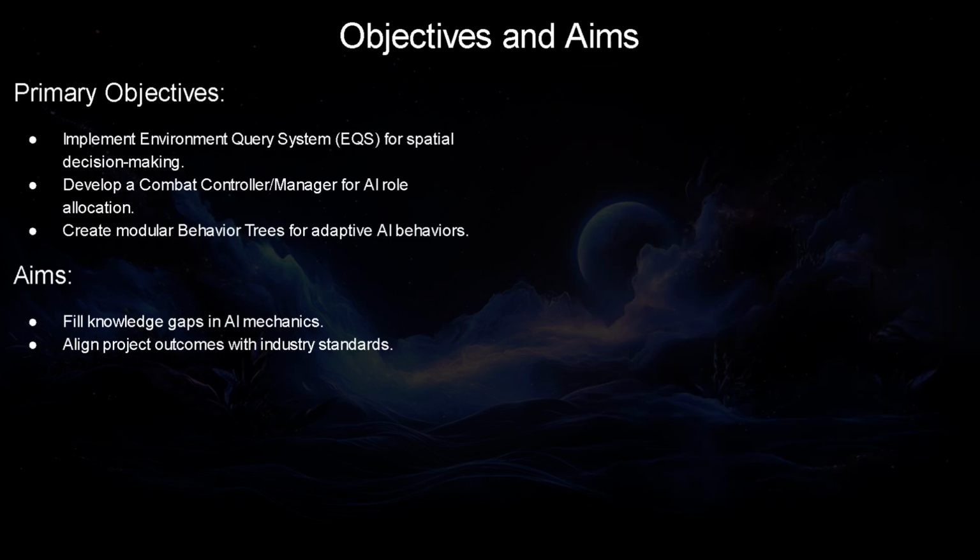The primary objectives were to implement EQS for spatial decision making and develop a combat controller to coordinate AI behaviors. To showcase these features, it would be supported by modular behavior trees for adaptive states, a perception system to switch between these states, and a shooting system to visualize the effectiveness of the key features like EQS and Combat Controller. The ultimate aim was to not only address technical gaps but also align the project outcomes with industry expectations, ensuring a strong portfolio piece for future roles.